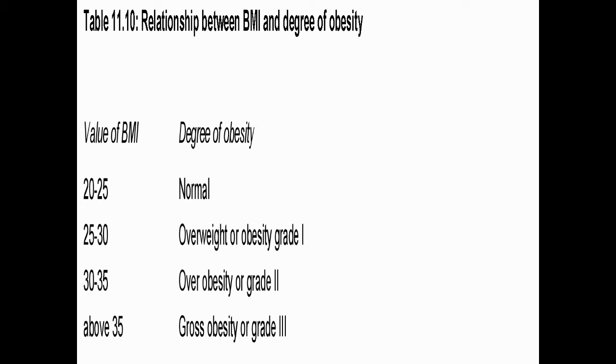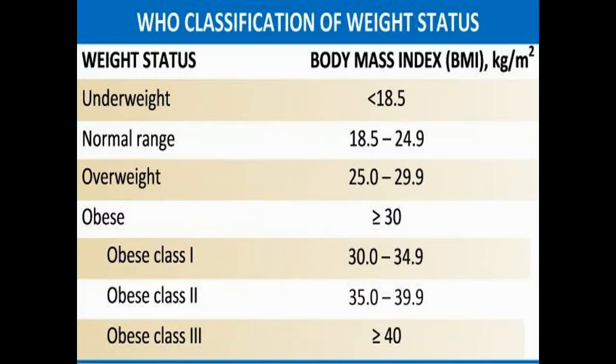And then if the BMI is more than 30 and less than 35, then he will come under the category of grade 1. Grade 1 category, and then we will call him, he or she, an over obese person. And then above 35, if the person's BMI is found to be above 35, then they come under the category of gross obesity, and they will fall into the grade 3 category.